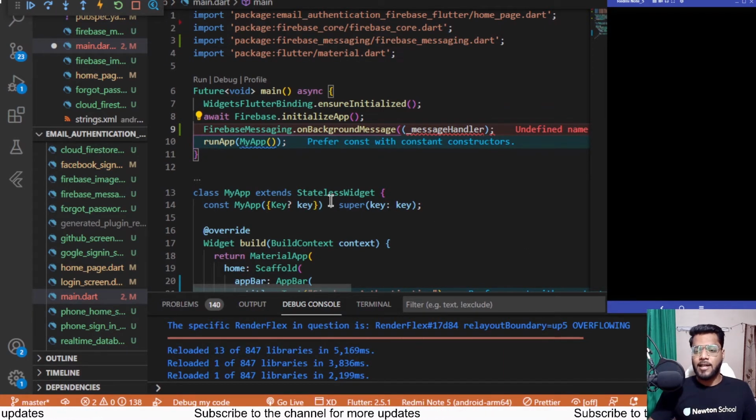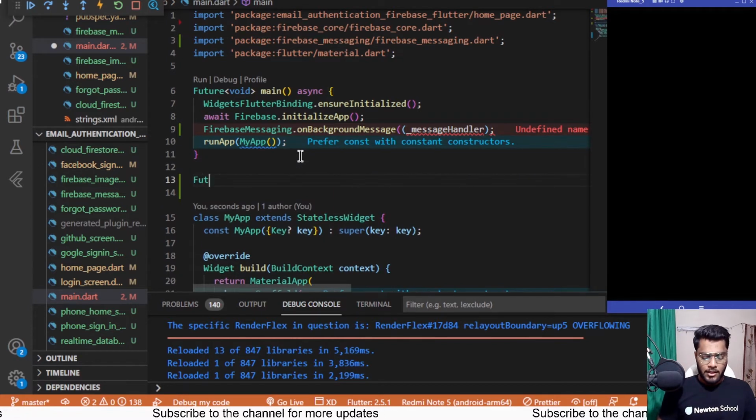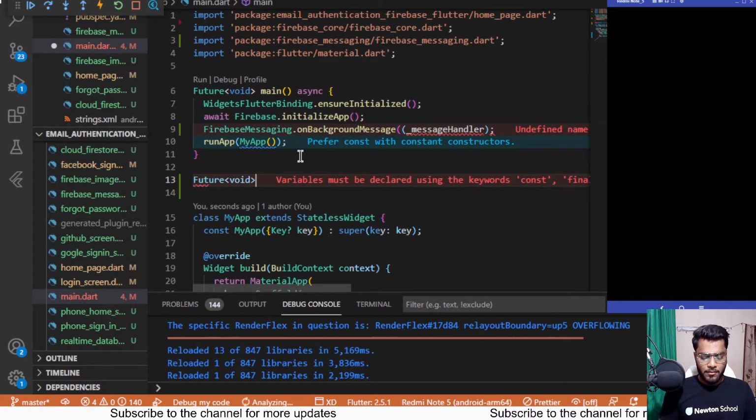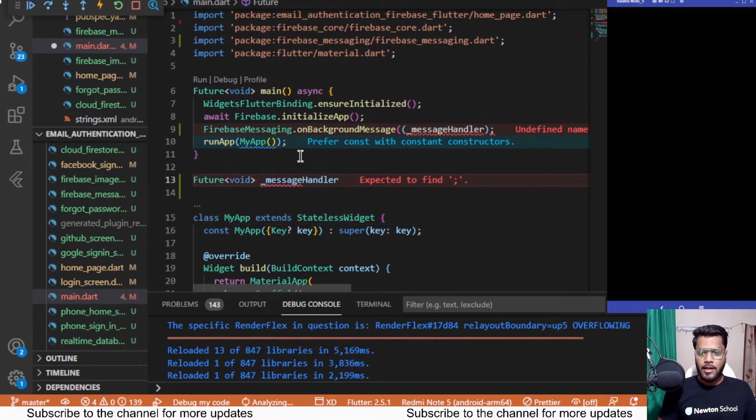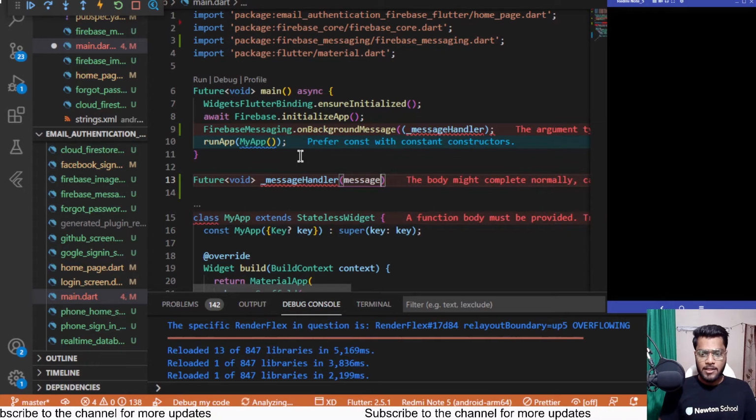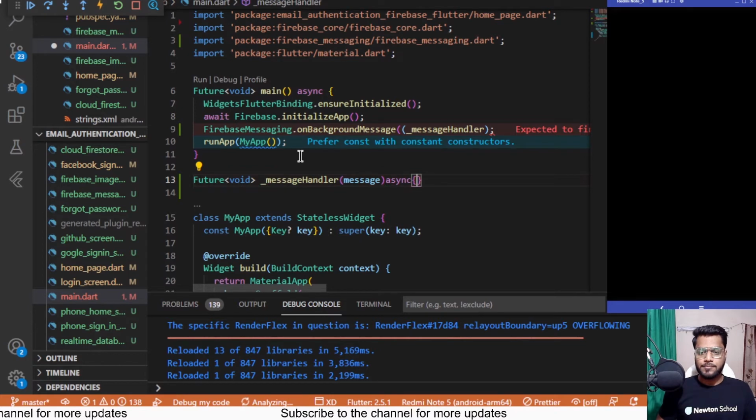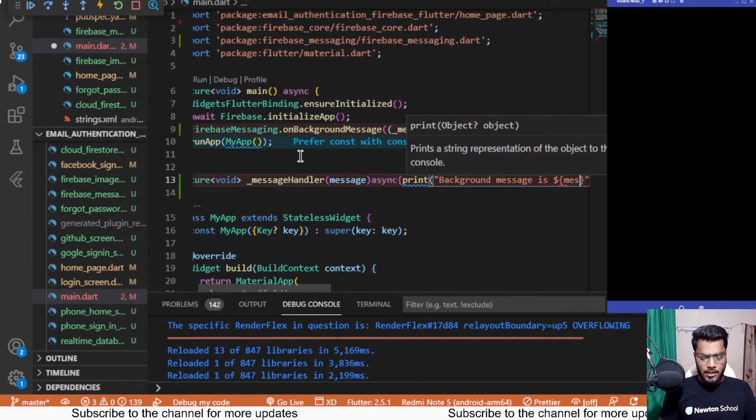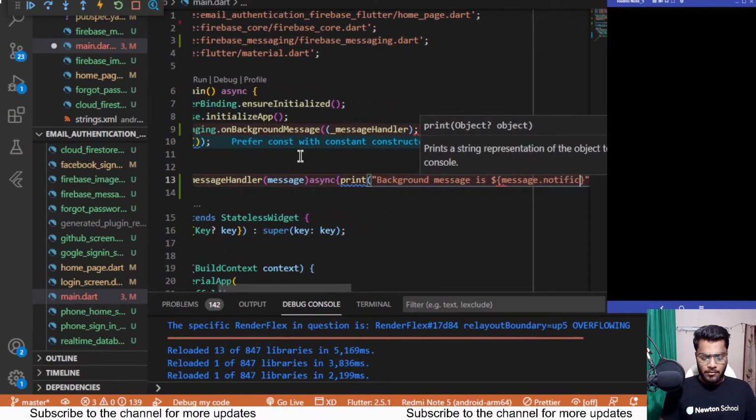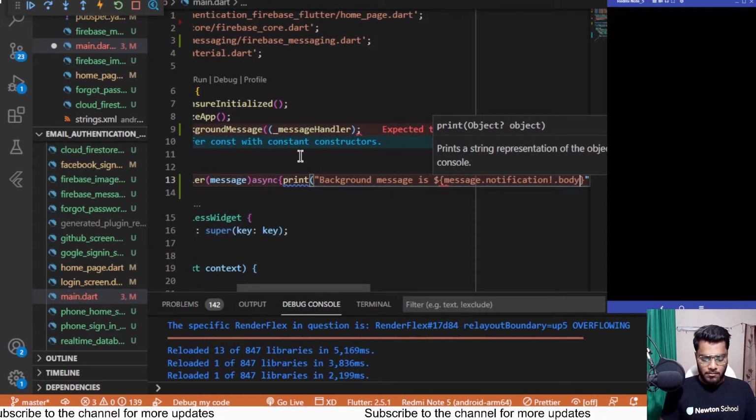and I need to create a message handler for the same. So let me create that as well. Here, Future of type void and underscore message handler, which takes a message, and herein we'll be having async, and we'll be printing out the background message whatever we are getting. So background message is dollar, and message dot notification null check dot body,